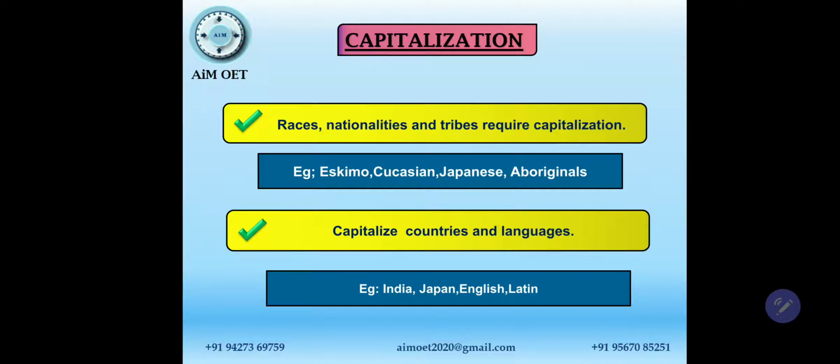Then of course we have to capitalize countries and languages. For example, India, I should always be capital. Japan, J should always be capital. Australia, A should always be capital. English, E should be capital. Hindi, H should be capital all the time.